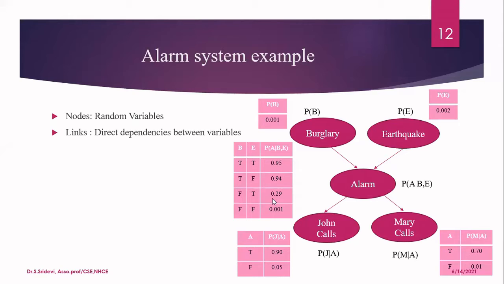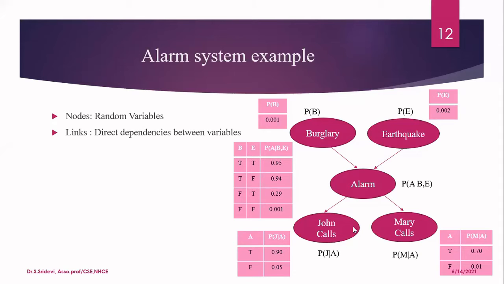And the third entry tells that the probability of getting an alarm is 0.29, given there is no burglary but there is an earthquake. That means that even though there is no burglary, we are getting an alarm because of the earthquake, and that probability is 0.29. But the last entry is also important here. There is no burglary, no earthquake. In that also you are getting an alarm, but the probability is very, very small, 0.001. So this is a conditional probability, and because of that it is written as probability of alarm given B comma E.